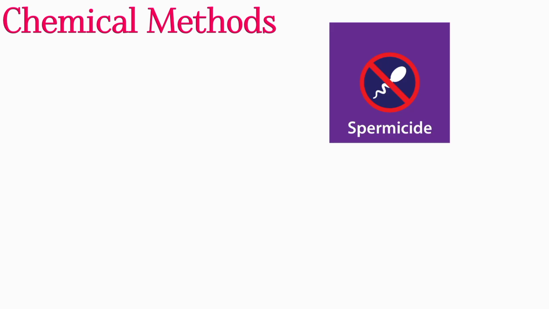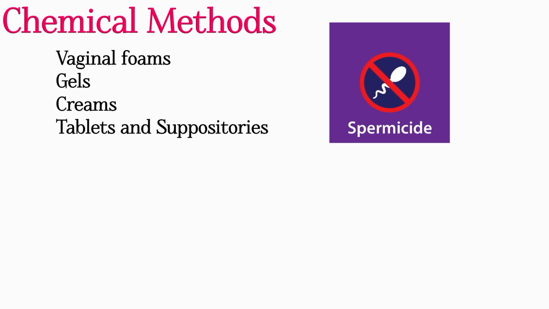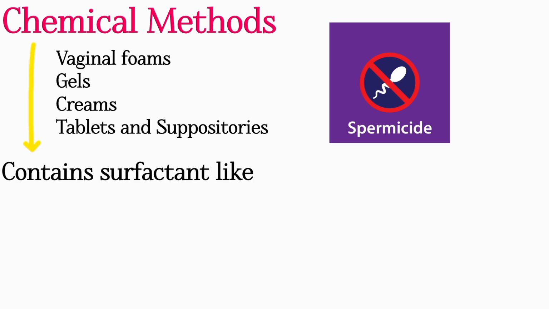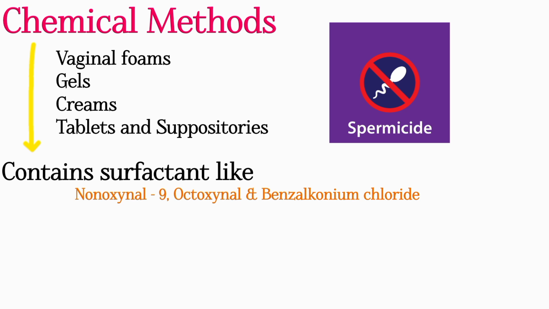Next, chemical methods. This chemical method includes spermicides, which are available as vaginal foams, gels, creams, tablets, and suppositories. Usually, the chemical methods contain a surfactant like nonoxynol, octoxynol, or benzalkonium chloride. This cream or jelly is introduced high in the vagina with the help of an applicator.